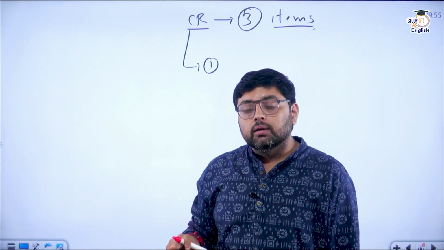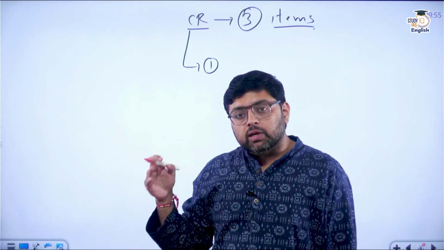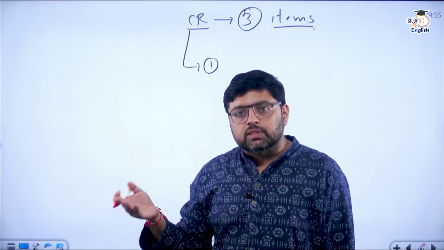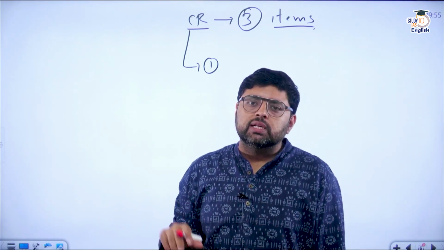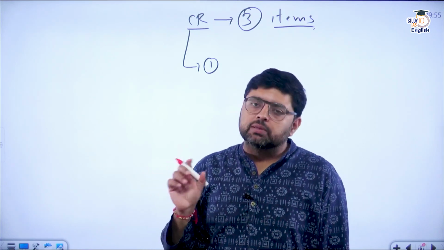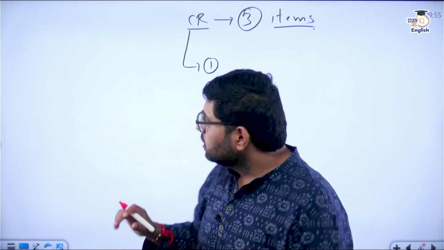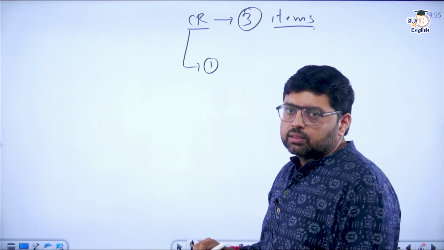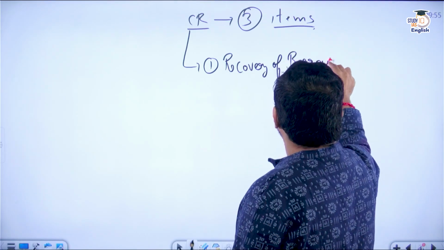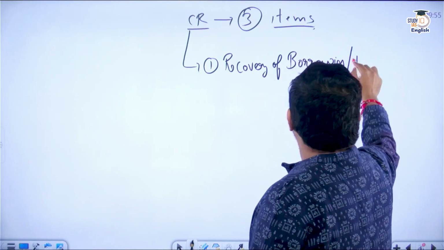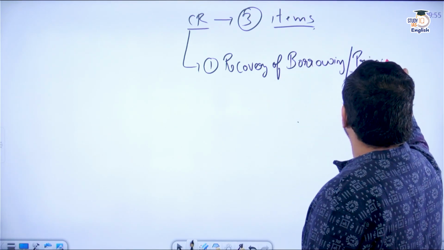But there will be a time that whatever amount they had given as a borrowing, which I called principal amount, that also has to be recovered. So you can say recovery of borrowing or principal amount will become a part of capital receipts. Okay. So you can say recovery of borrowing or principal